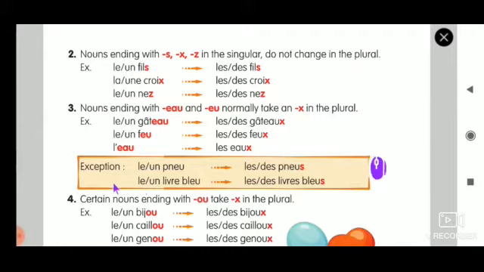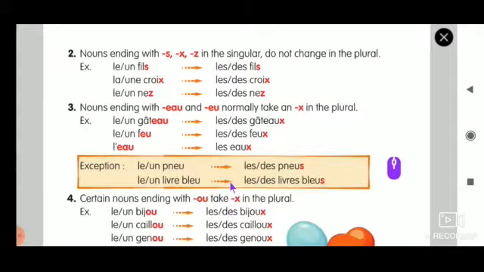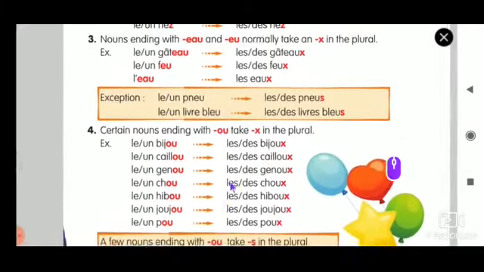Okay, exception, le pneu or un pneu. This alone you have to remember, this alone eu will become s. Why? Because pneu means tyre. Okay, and livre bleu, this will become just, we have to add an s, because this here is a color, but here it is not a color. These are things. Okay, cake is a thing, fire, water. So these two are exceptions. Whenever these two words come along, just add an s to make it plural. So rule number 1, 2, 3 is over.